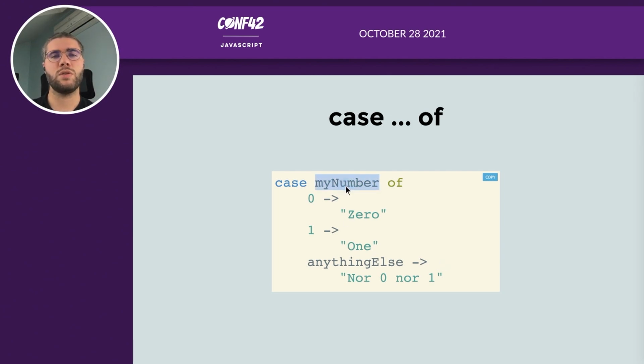you're not matching the value itself, but also the pattern, the structure of this value. So for example, here I can say if it's equal to 0, okay, I will return 0. If it's equal to 1, I will return 1. But if it's anything else, and here anything else is a variable, so it can catch every structure because a variable can contain anything, I will return that. If I'm not using this variable, the convention is to use an underscore to say I won't use the value.